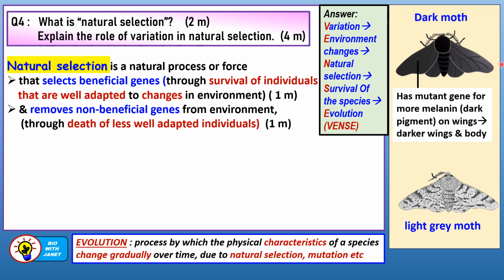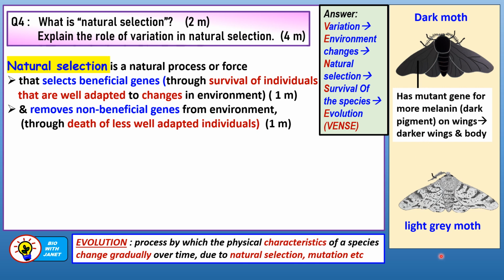As we mentioned just now, the dark-colored moth has the beneficial genes or characteristics. The gene is a mutant gene, or a gene that's undergone abnormal changes. This gene helps the moth to have more melanin on the wings. Melanin is the dark pigment. So it has more melanin on the wings and the body parts, making it look darker so that it's able to blend in to the background and it's not easily seen by predators. So it will survive. This moth survived and then reproduced and passed on the genes to its offspring. It's the more well-adapted moth.